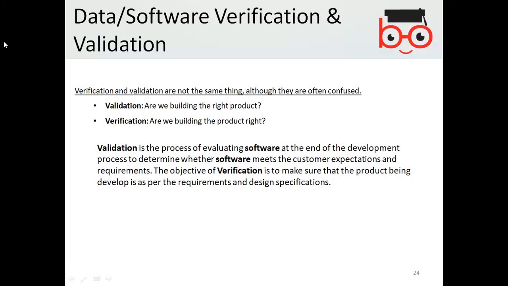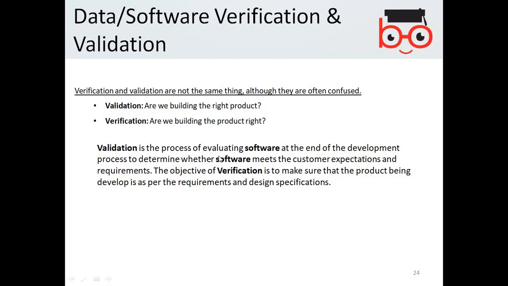So validation asks, are we building the right product? It means we have to validate whether the software design is useful and can fulfill the objectives. And verification is basically, are we building the product right? It means, is the project development team building and implementing the actual and correct requirements or not.